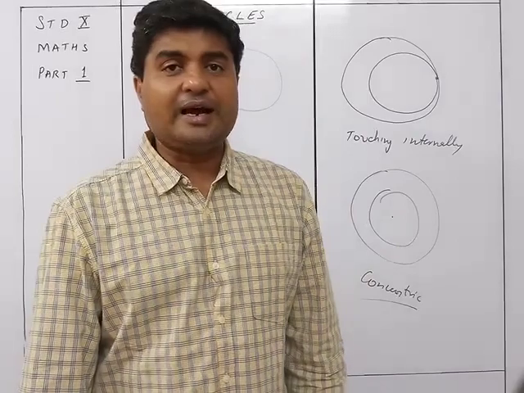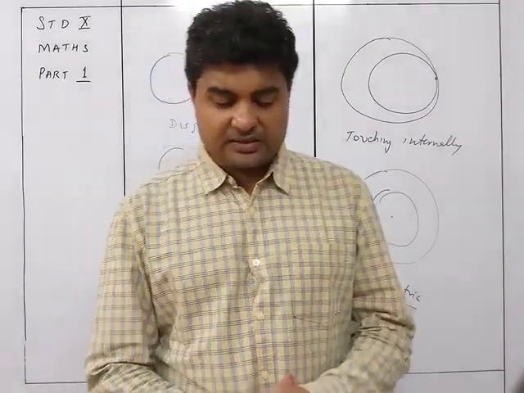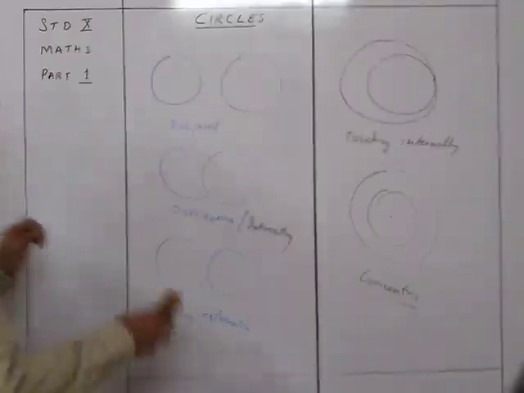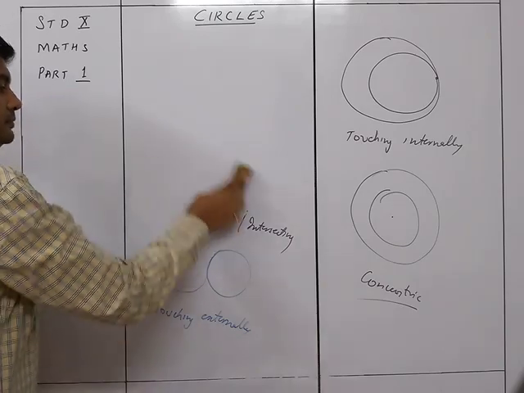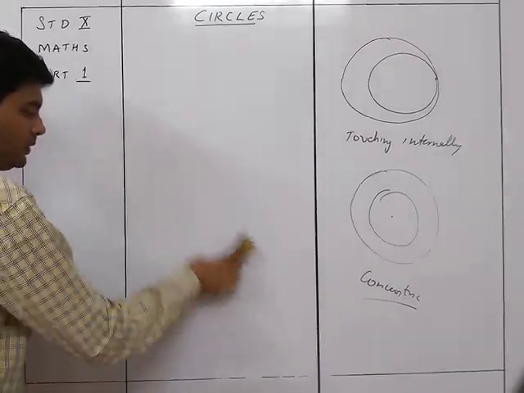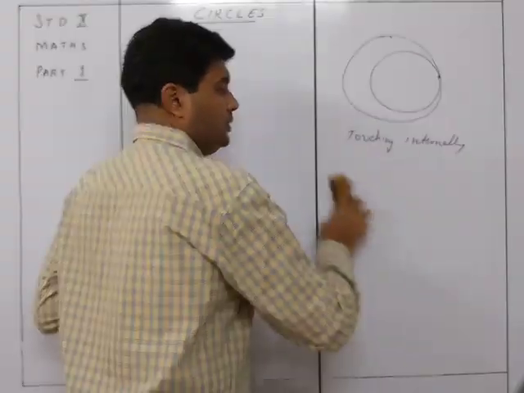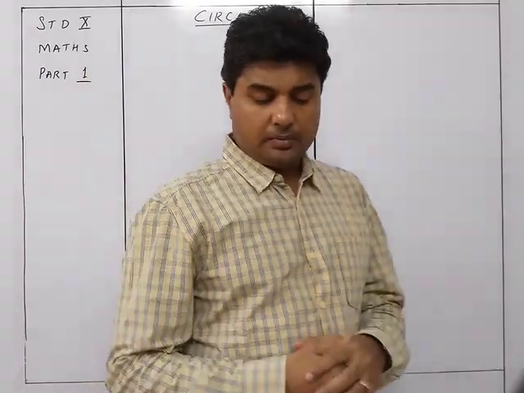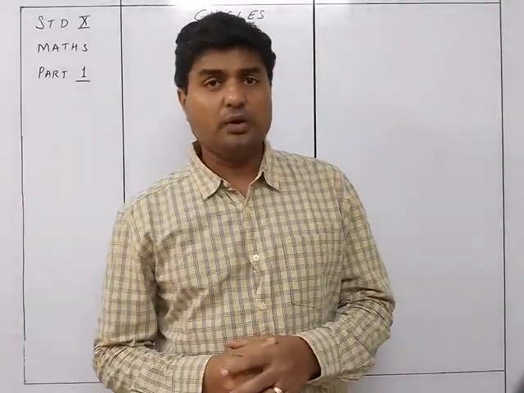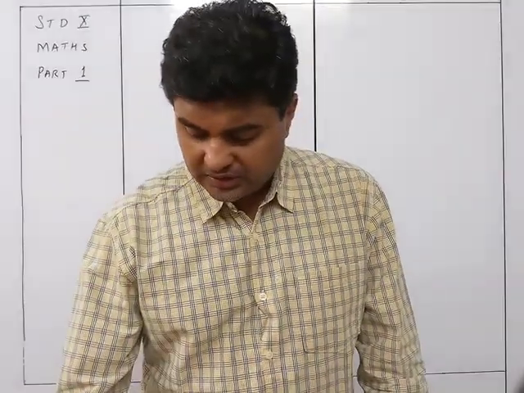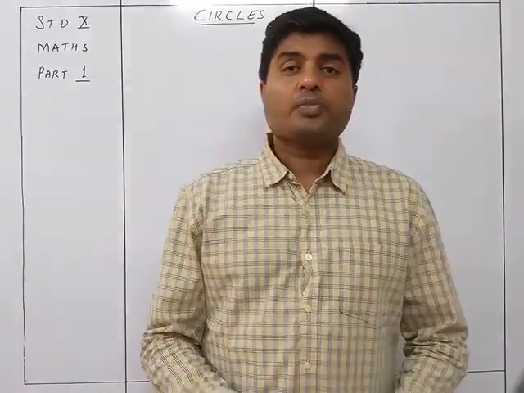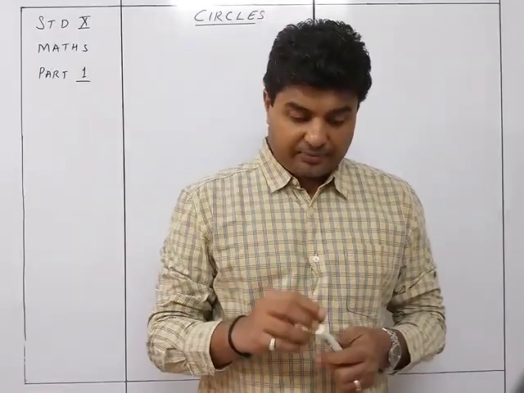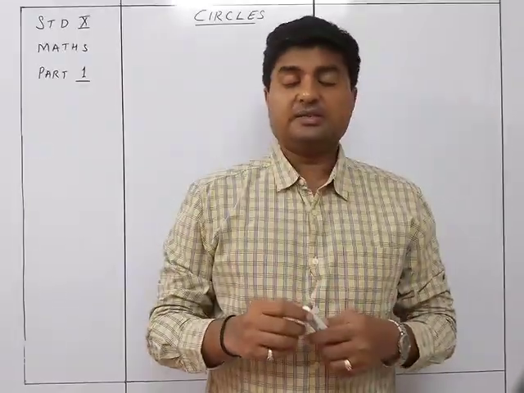Now we will start with the portion, or we can say the theorems, which are connected to the 10 standard. Okay, so let's start with the 10 standard thing. Okay, I want you to be very attentive right now, because we are going to describe the proof of the theorems. So it's very important. So first, we are talking about arcs and their types. Okay, there will be different arcs, the segment relationship.